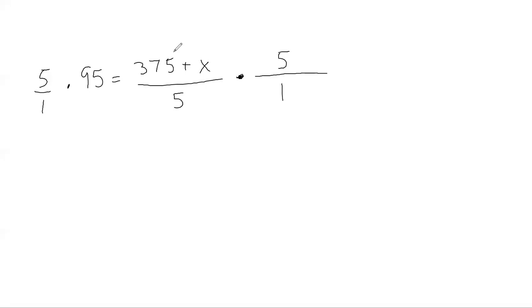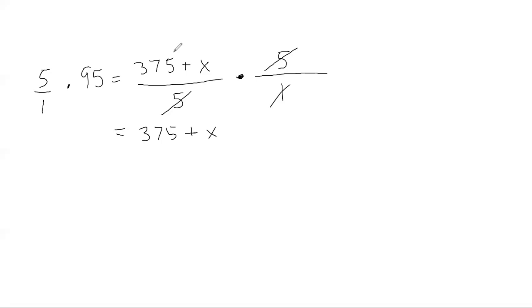The reason why this works is because if I multiply 375 plus x over 5 times 5 over 1, what ends up happening is I have 5 on top and I have 5 on the bottom, which means that they can cancel out. And then I end up with 375 plus x over 1. But anything over 1 is just itself. So really, I can kind of ignore that. And I end up with 375 plus x. The fraction has been eliminated.